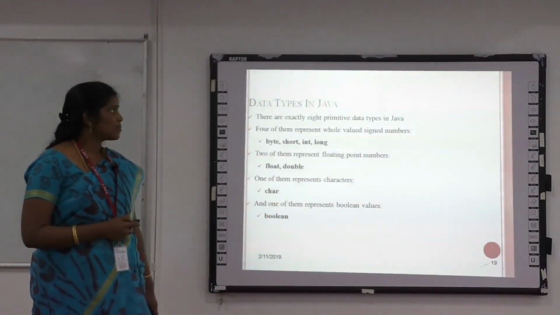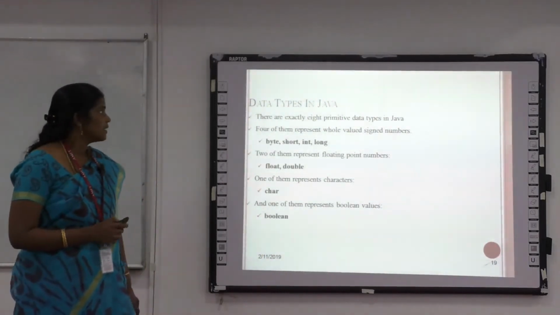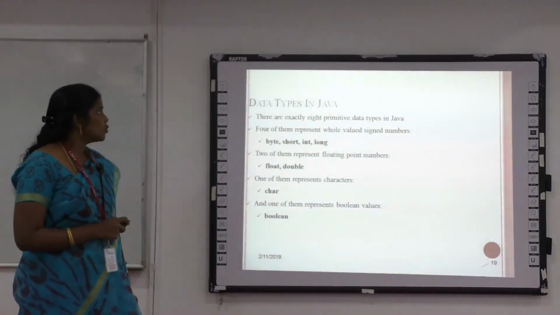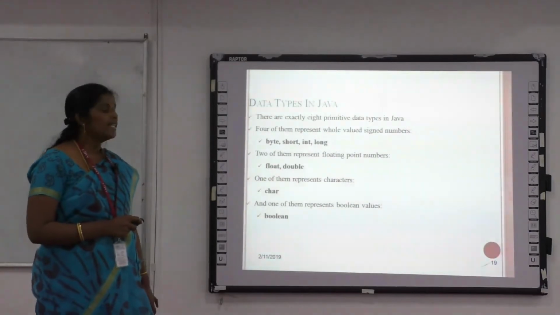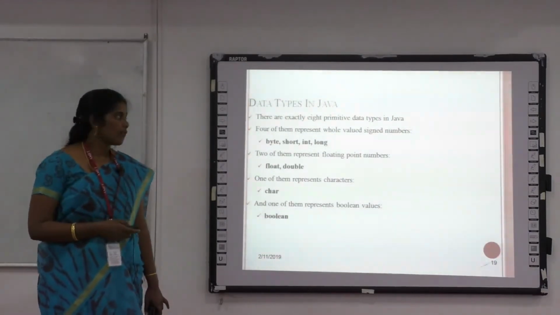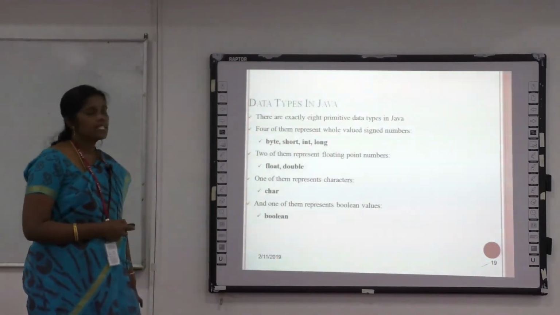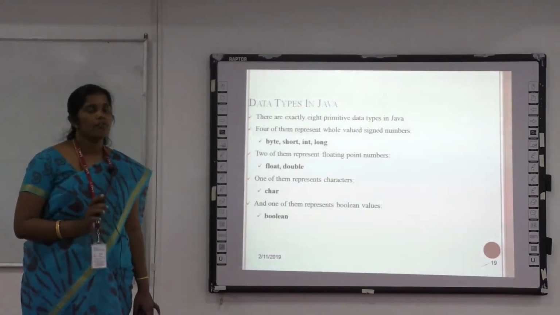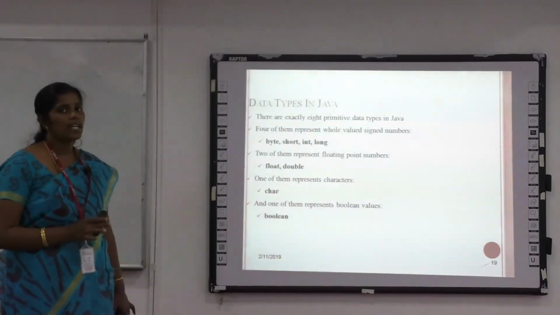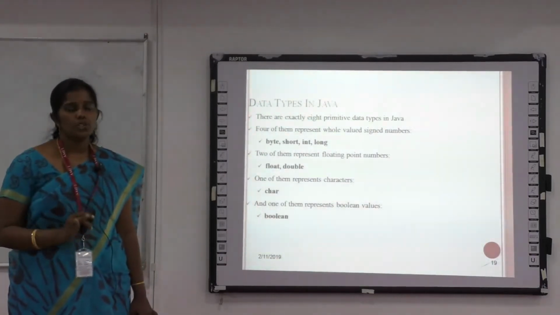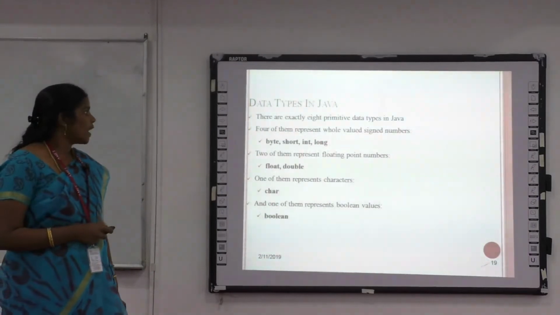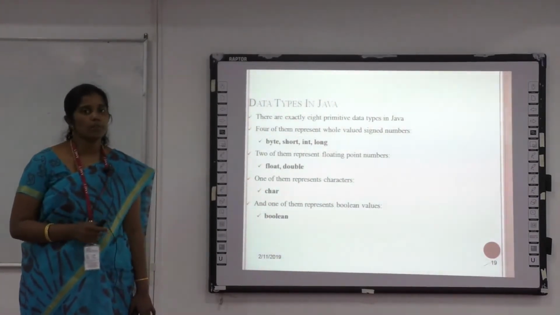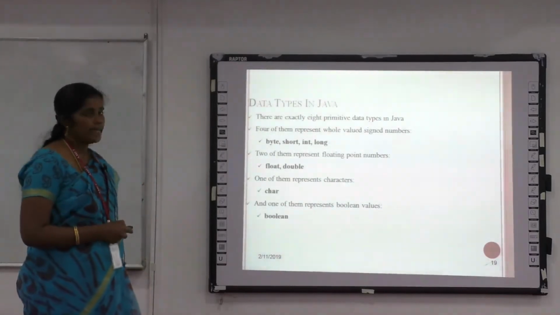Here the data types are defined in the following ways. There are 8 primitive data types available in Java. To represent whole-value signed numbers, there are 4 data types available: byte, short, int, long. These all specify whole numbers. Then another category is floating point numbers. To represent floating point numbers, there are 2 data types available: float and double.